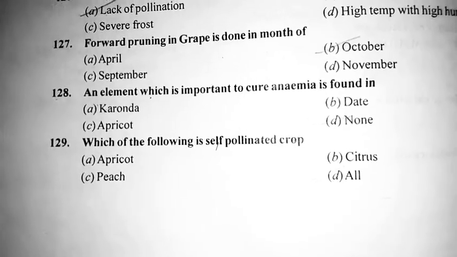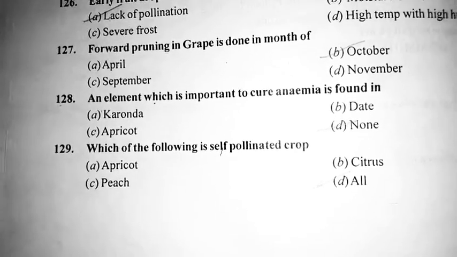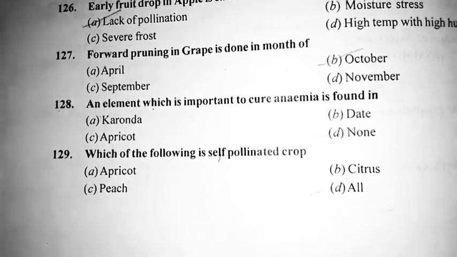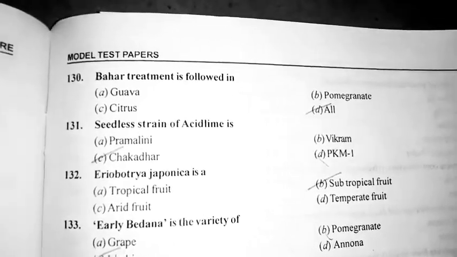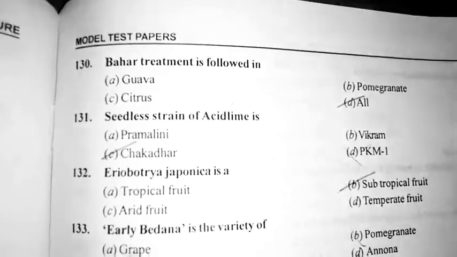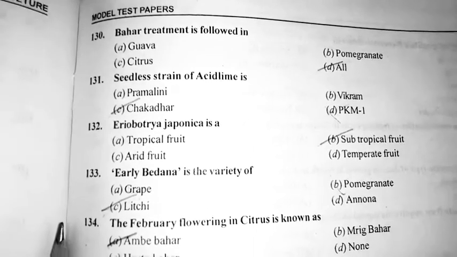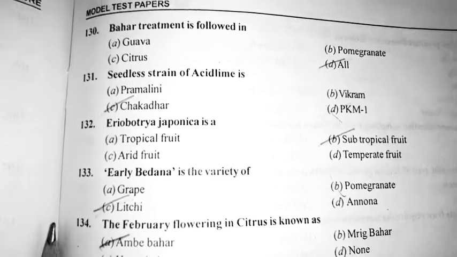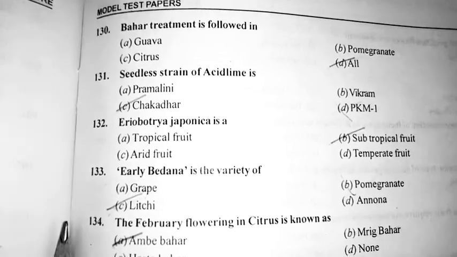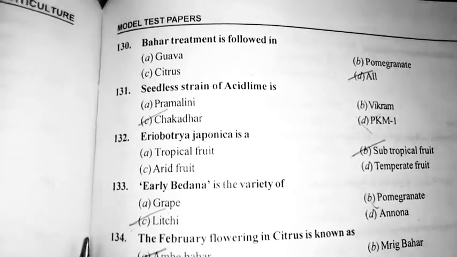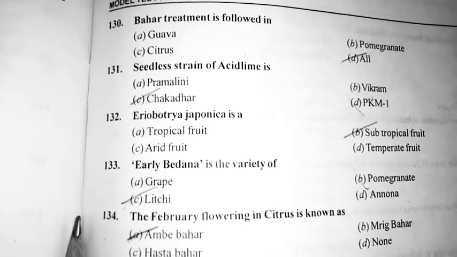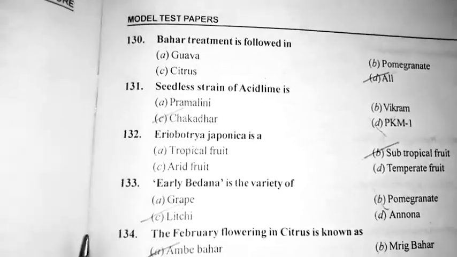Which of the following is a self-pollinated crop? Apricot, citrus, peach, all are self-pollinated crops. Bahar treatment is followed in guava, pomegranate, citrus, all. Seedless strain of acid lime is Chakadhar.